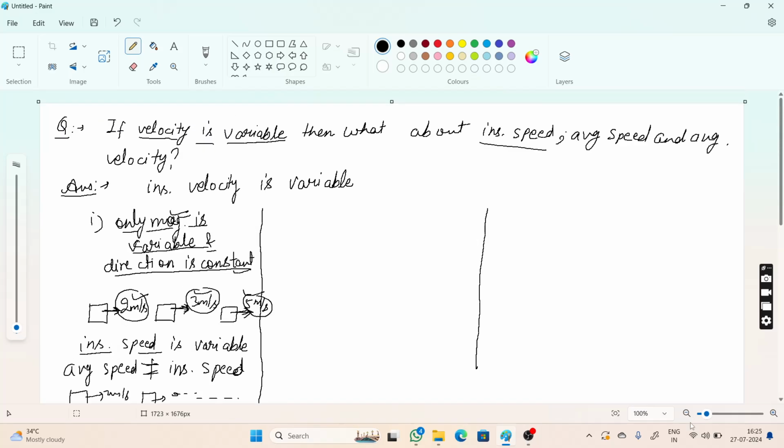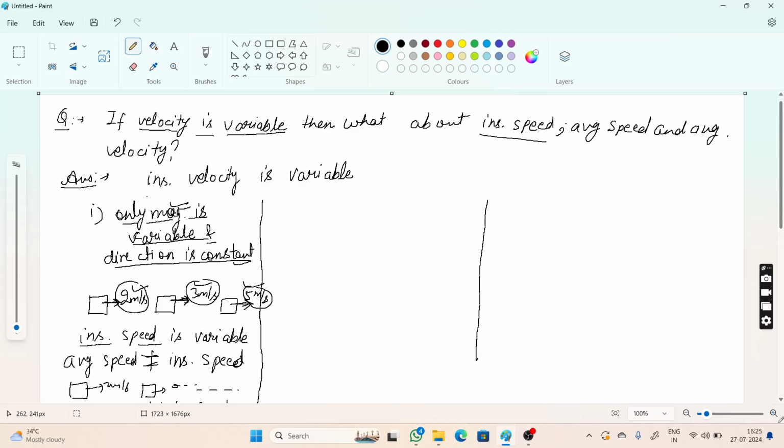Okay. Now initially it is given that instantaneous velocity is variable. Instantaneous velocity can be variable in three ways. First is only magnitude is variable and direction is constant. Second way is magnitude is constant, but direction is variable.